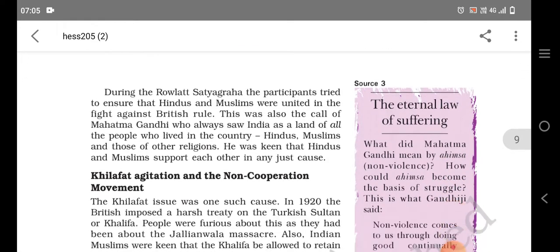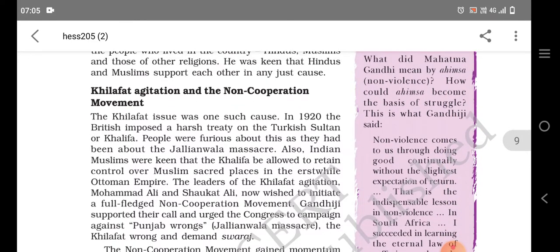But today, we are going to study about the next thing that happened in another country, but still India was affected a lot by that movement or the wrong deeds done by Britishers in that country. Okay, so basically this is the Khilafat agitation and the non-cooperation movement. So what was Khilafat agitation? Actually, in Turkey, Turkey is a country, as we all know.